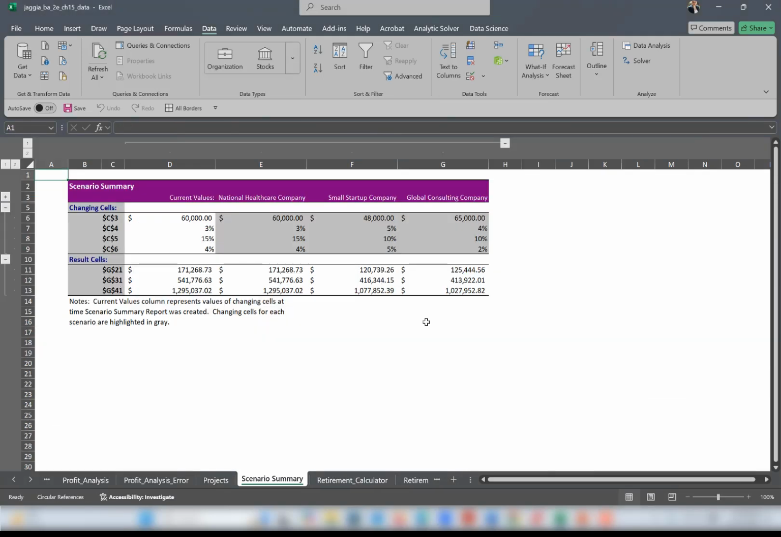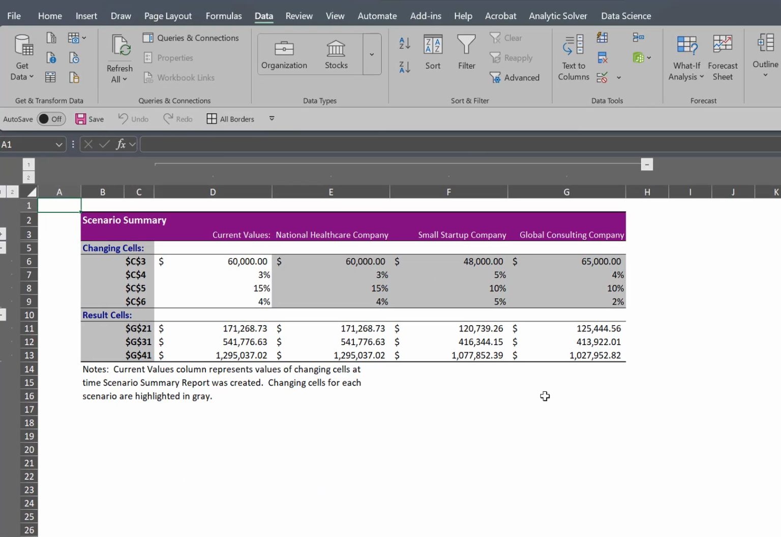The resulting scenario summary report is displayed in a separate Excel worksheet. The report lists the input values for the three scenarios as well as the balances after 10 years, which is G21, after 20 years, G31, and after 30 years, which is G41, respectively, under each scenario. The result indicates that the job offer from National Healthcare Organization results in the highest retirement savings after 10, 20, and 30 years. The increased saving rate due to the low cost of living of the college town plays a key role in growing the retirement savings.